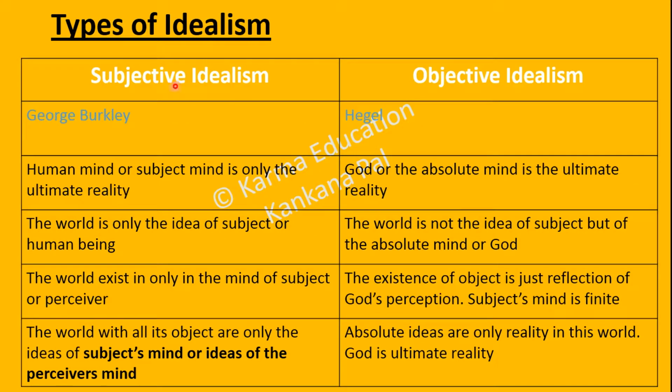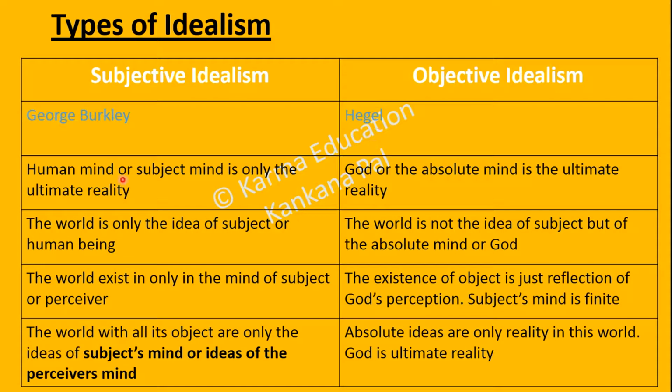Types of idealism. I will discuss the types of idealism, that is subjective idealism and objective idealism, by comparing them. The exponent of subjective idealism was George Berkeley, whereas the exponent of objective idealism was Hegel.